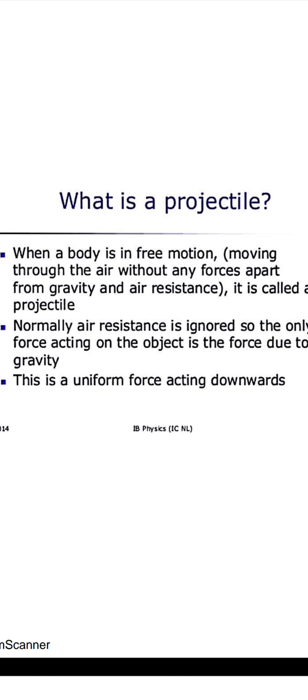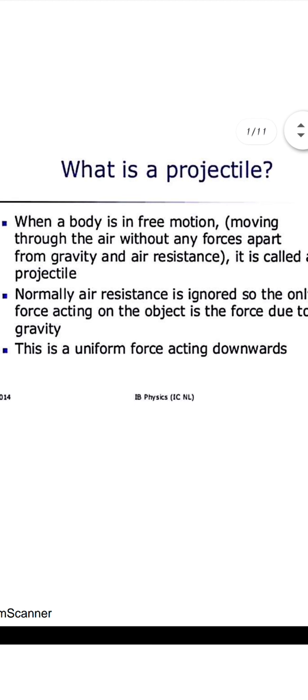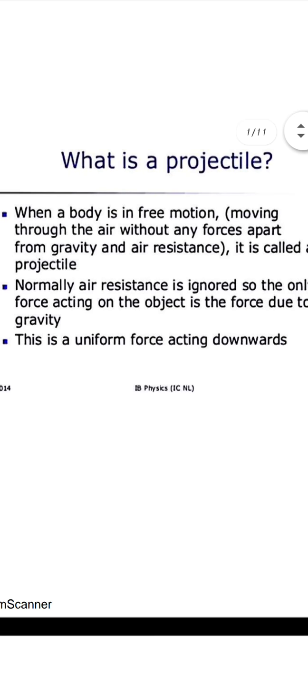Firstly, we are talking about projectile motion. It is a part of motion in a plane. Motion in a plane means a body is doing motion in two dimensions, that is, between the plane. And the plane means the space between the two axes. So it will be moving between the two axes, so it is a two-dimensional motion.